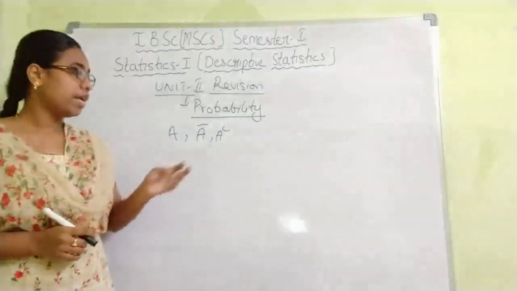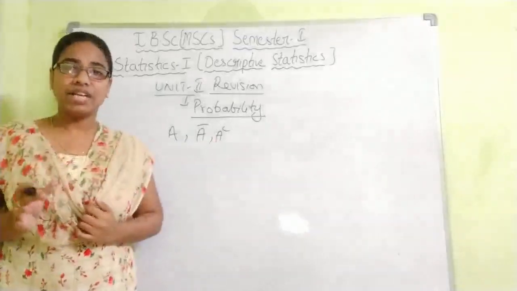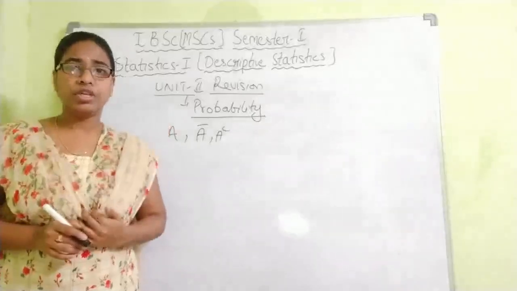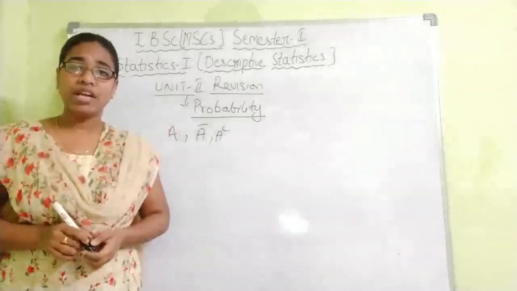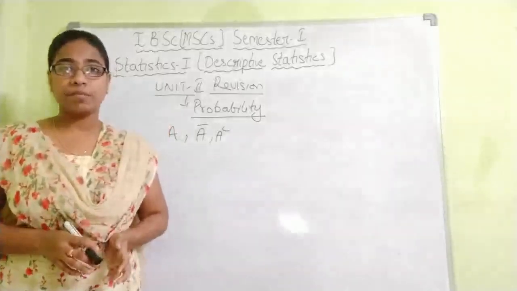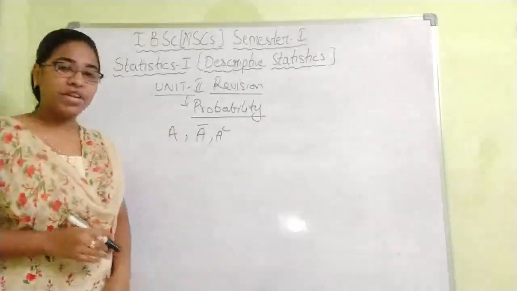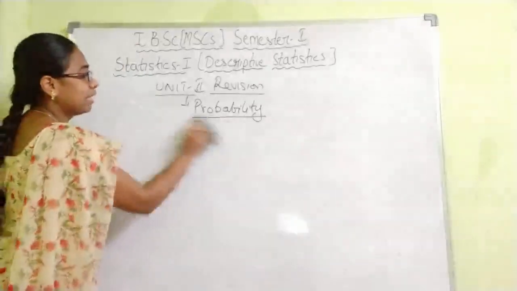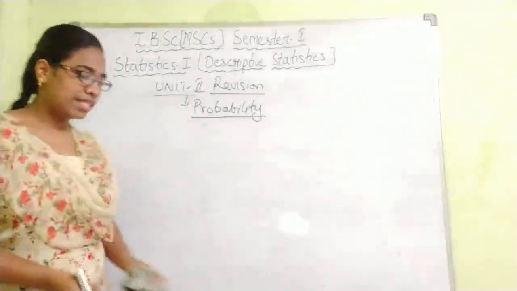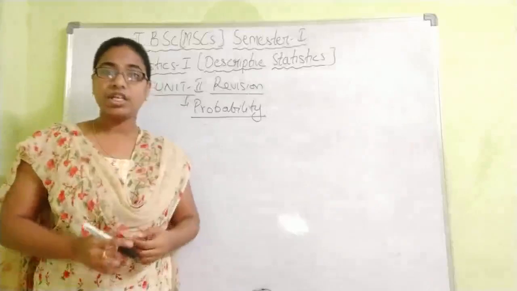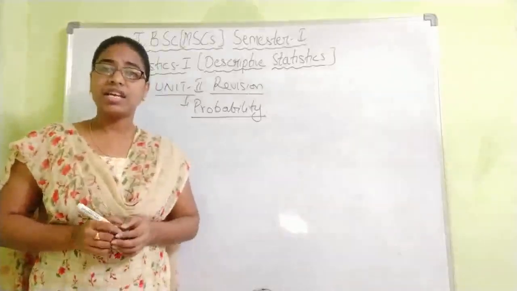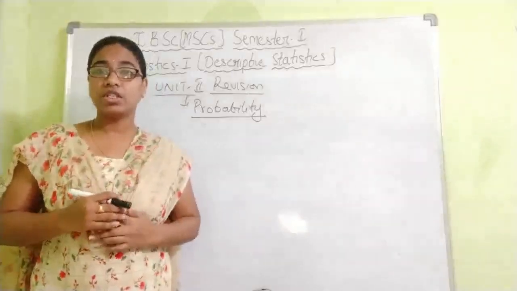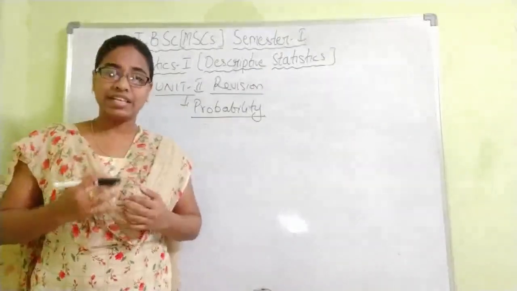Suppose you say a certain event. A certain event means it happens for sure, or we say an almost sure event. Therefore the probability will be 1. So read all the definitions first. Next, for probability you have 3 definitions: the classical or mathematical definition, next the statistical or empirical definition, and the last, the axiomatic definition. So read these three definitions.